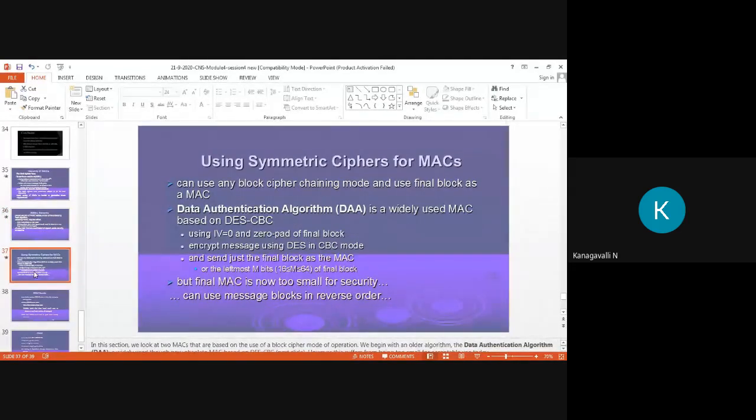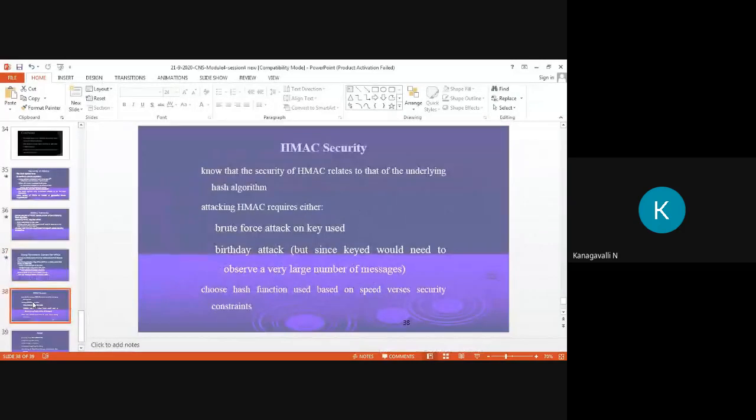In this part, CMAC has a different authentication algorithm. We already saw the diagram and the many iterations of this data authentication algorithm. Based on these, each and every padding part works. Finally, the MAC is now too small for security. HMAC security faces either brute force attack or birthday attack, the same thing.